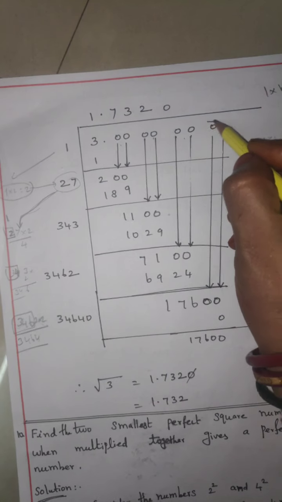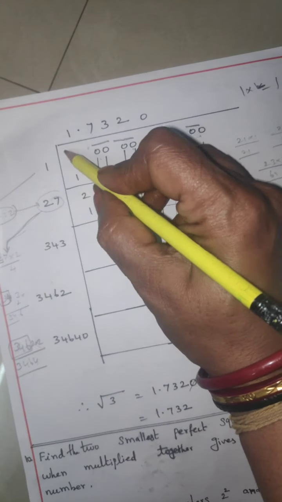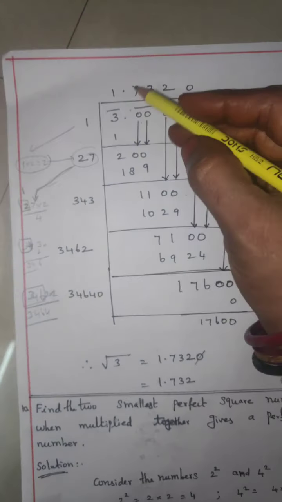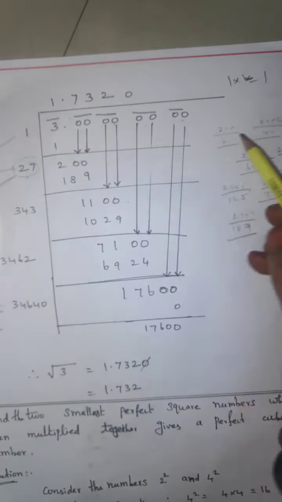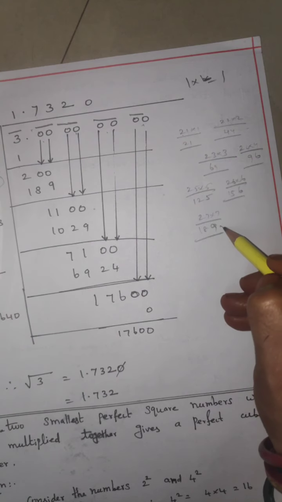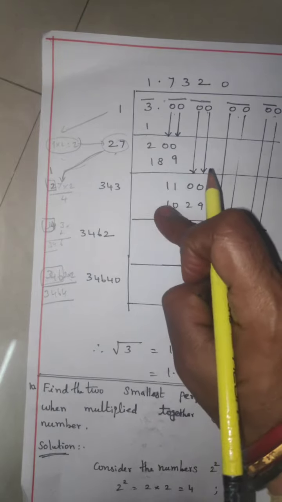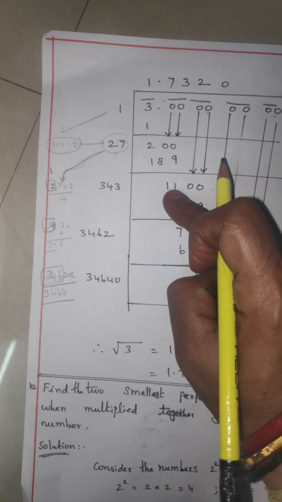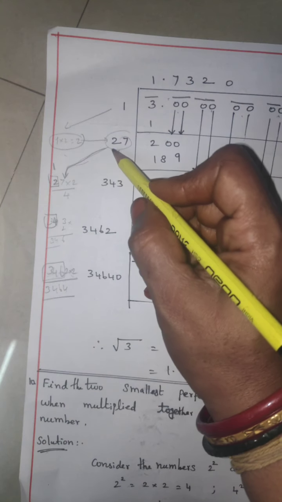2 numbers underline first. 2 2 here, 2 0 underline, here 2 0 underline, here 3. 1 1 is 1. Now this 1 you multiply by 2, answer is 2. How many times possible? 2 2 1 into 1 2 2 into 2, 7 times is possible. So 7 7 you write 189. Again divide, minus and write means answer is 11. Next 2 0 write here. Next step, very carefully listen.